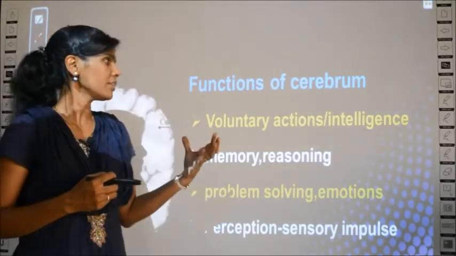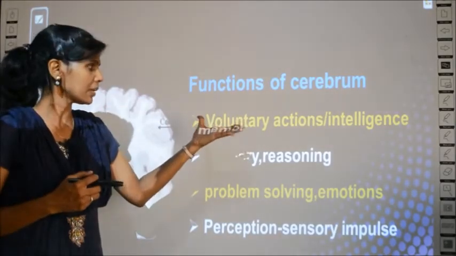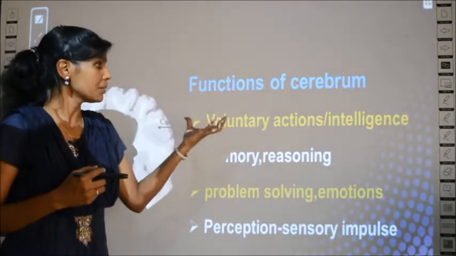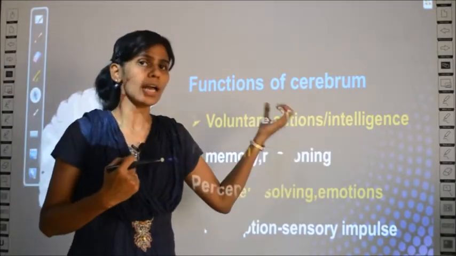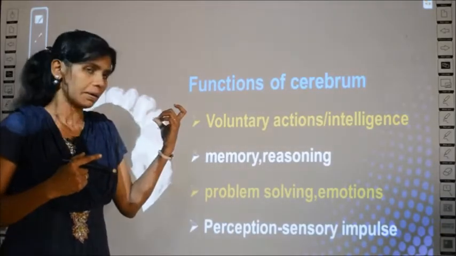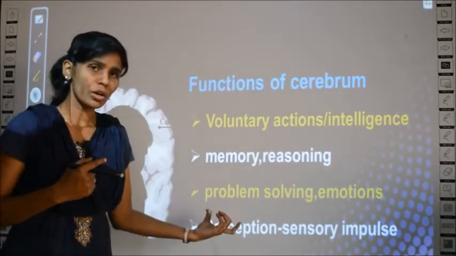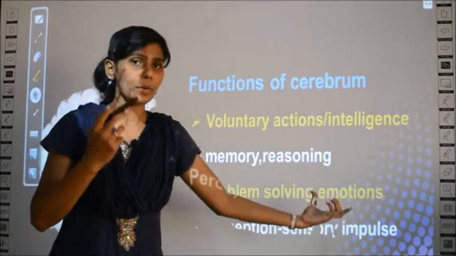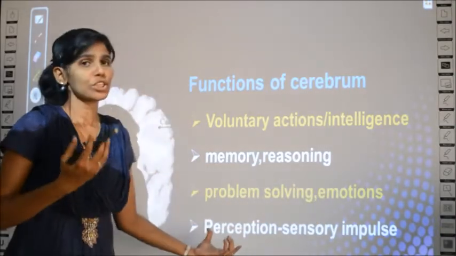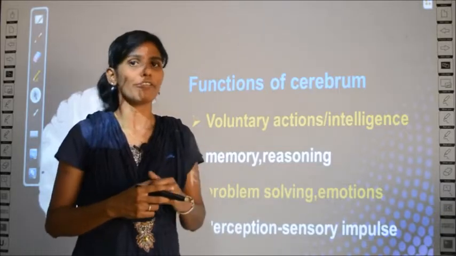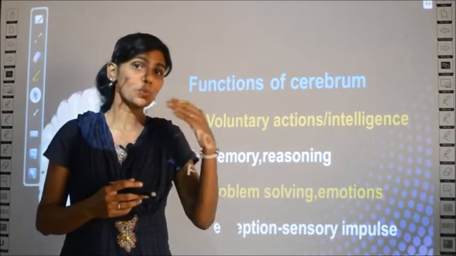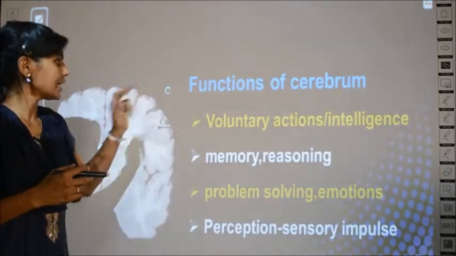Clear? So what have we studied about the functions of the cerebrum? The cerebrum is responsible for all voluntary actions of your body and intelligence, memory, problem solving skills, emotions, perception, that is, they receive the sensory impulses. These are the functions of the cerebrum. Next we learn about the cerebellum.